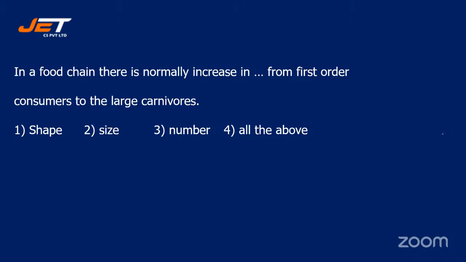Let's check the correct answer. That is option 2, size. Size is the right answer, students. Those who have opted for option 2, they are correct.